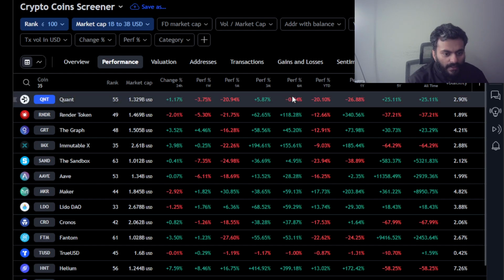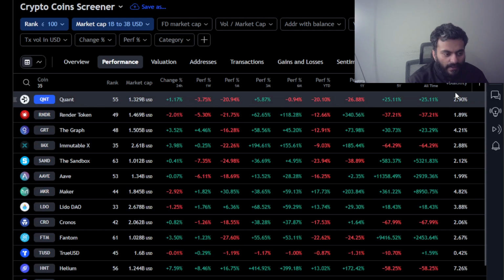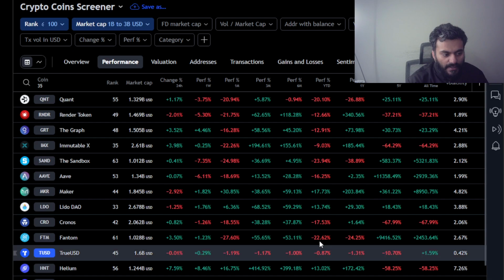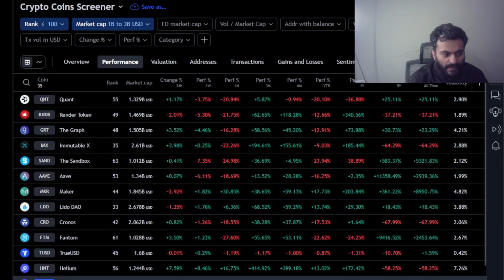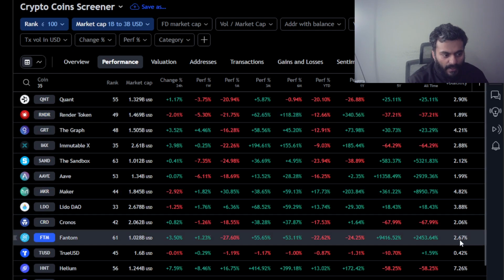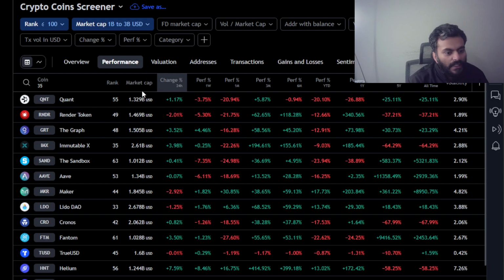So the volatility in terms of comparison in this range is middle of the pack, not as high volatility as some of the lower market cap ones, and not too low volatility as some of the stable coins.